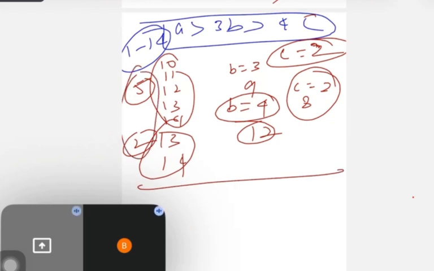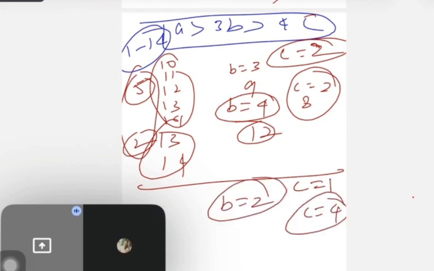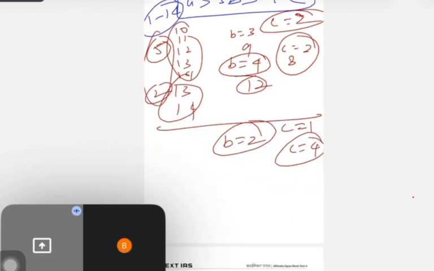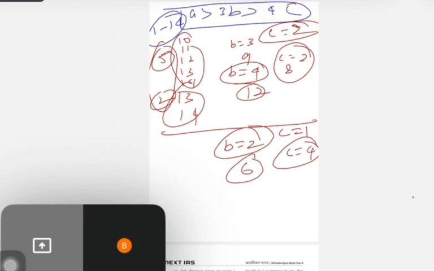Now C has gone. Now C equal to, I can take 1 as well. So C equal to 1, guys. Now B equal to, I can take minimum 2. So guys, if I take B equal to 2, it will become 6. So here it can be 7, 8, 9, 10, 11, 12, 13, 14. Right? So this is total 8.